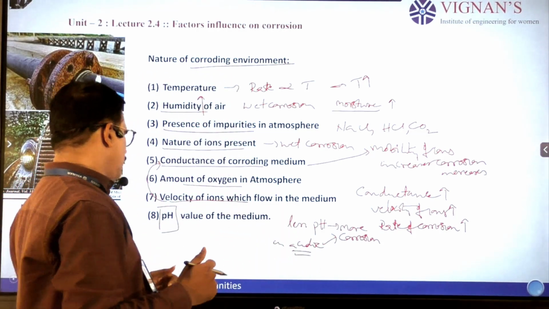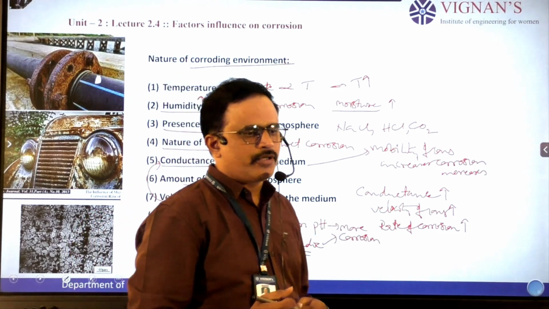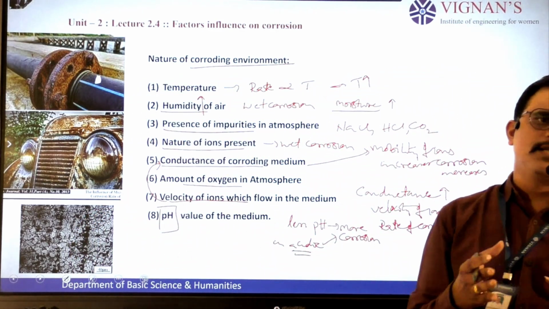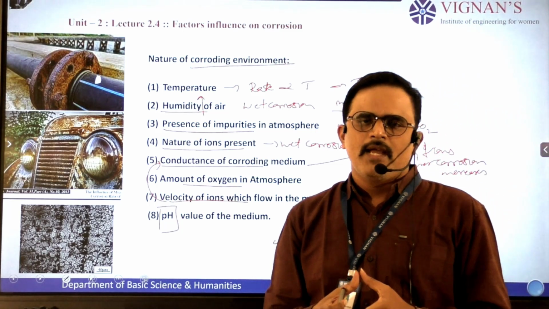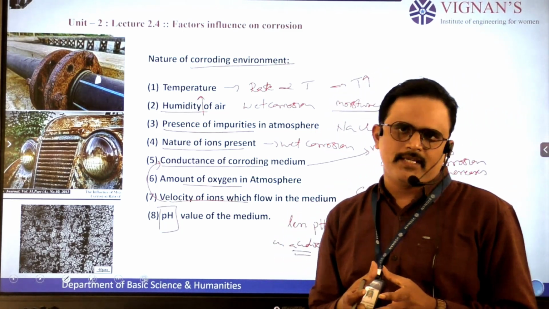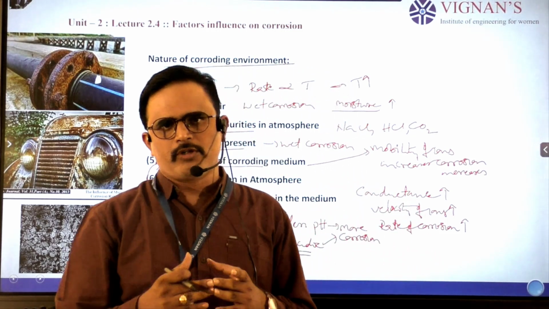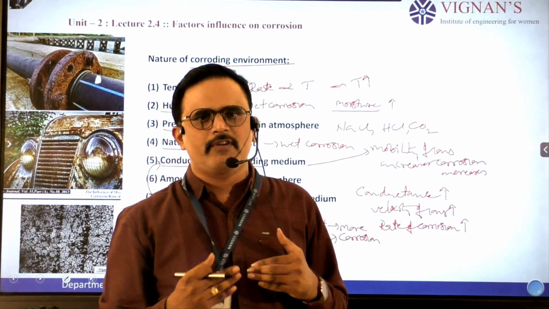So in this session we discussed two things. The first point is what corrosion is and what the disadvantages of corrosion are. And the second point is what the factors influencing corrosion are. These factors we classified into two types, nature of metal and nature of environment.